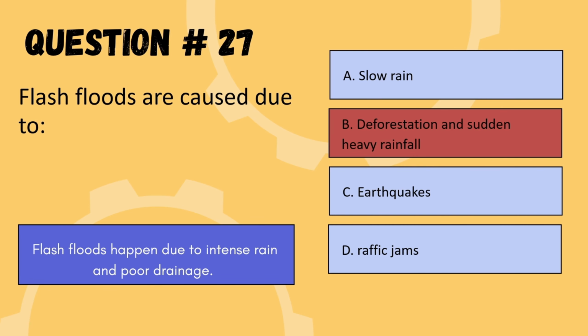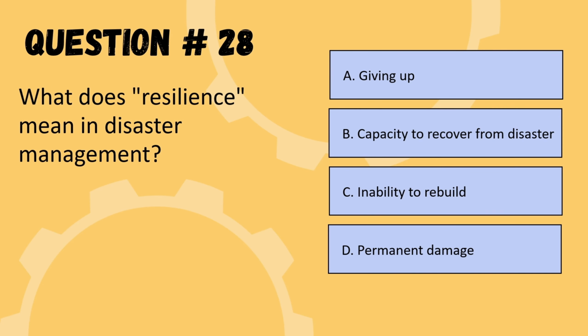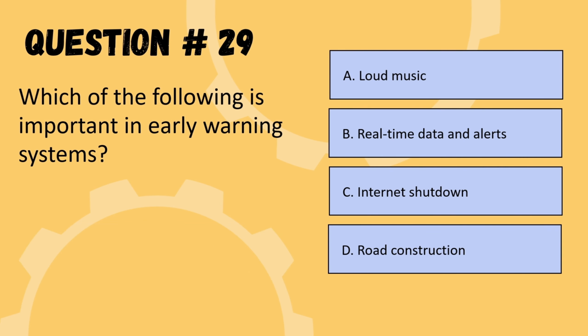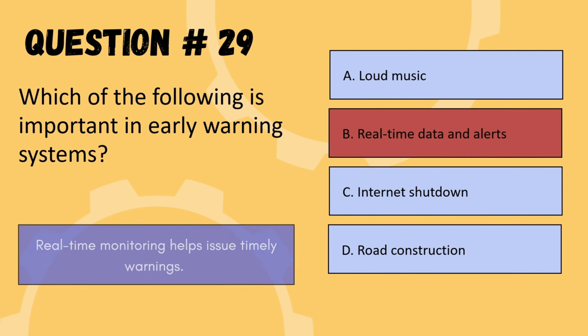So we are moving to the next question. Next question is, what does resilience mean in disaster management? So the options are giving up, capacity to recover from disaster, inability to rebuild, or permanent damage. So the correct option is capacity to recover from disaster. So we are moving to the next question. Question number 29. Which of the following is important in early warning system? The options are loud music, real-time data and alerts, internet shutdown, or road construction. So the correct option is option B, real-time data and alerts.